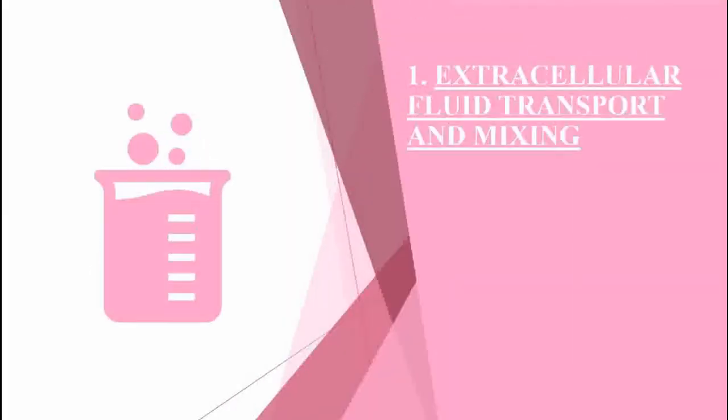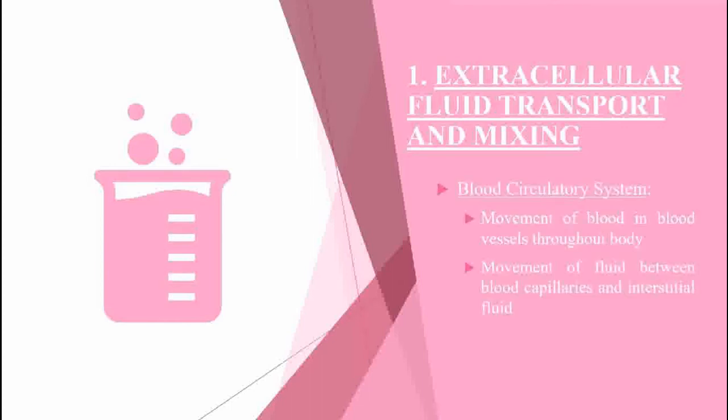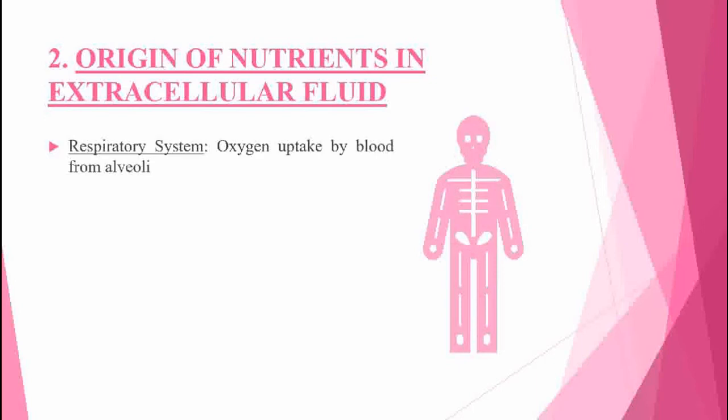Transport of extracellular fluid is carried out by the blood circulatory system. When blood flows from arterioles into the capillaries, large amounts of fluid and its dissolved contents diffuse from the blood into the interstitial fluid outside capillaries. This is mediated by the permeability of one cell thick endothelium of capillaries. In this way, all the blood in circulatory system travels the entire circulatory circuit once every minute at rest and 6 times during exercise.